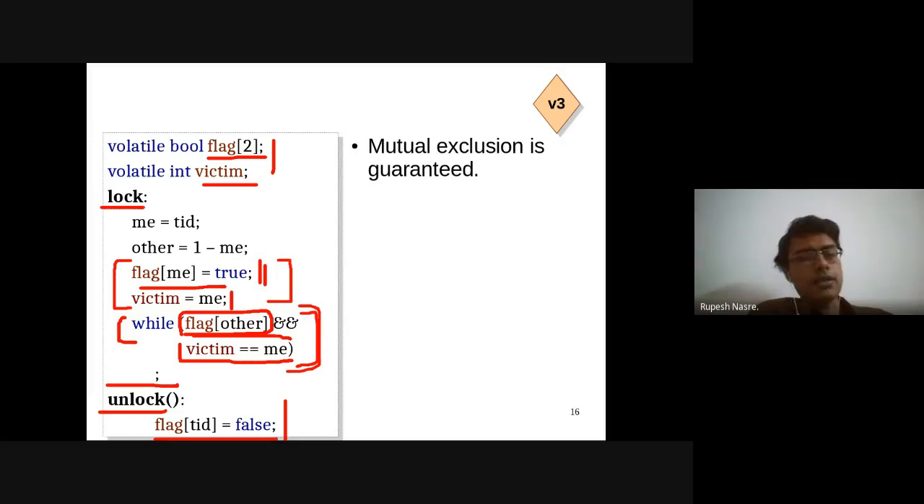So if victim equals me, that is okay. Yeah, if it is true, then I'm also going to, yeah, so I think, but flag of other is, so if victim is myself, which is possibly going to be true, and then flag of other.